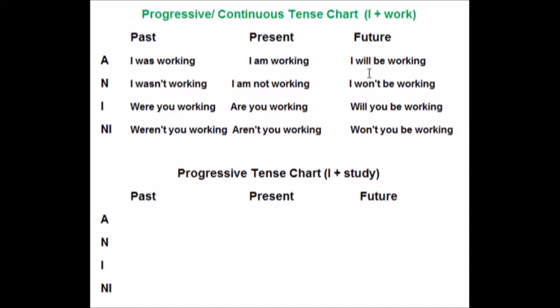Future tense. I will be working, I won't be working, will you be working, won't you be working? The future tense conversation, will you be working? I'll be working, or I won't be working. Won't you be working? I'll be working, or I won't be working.